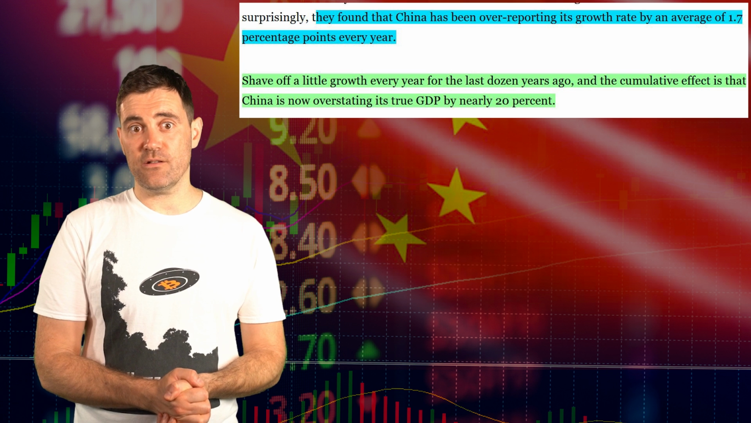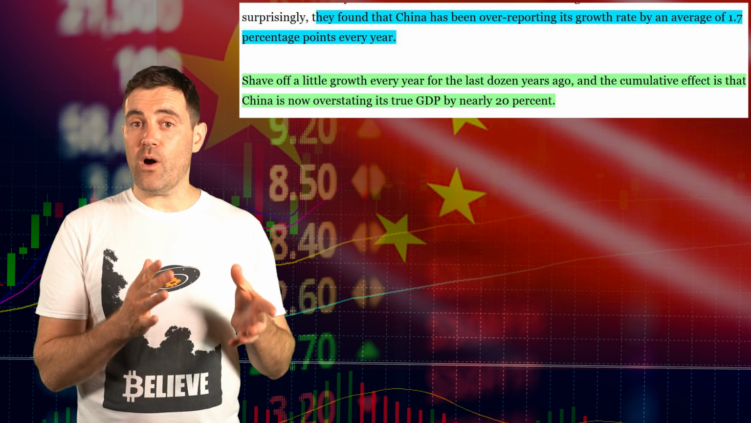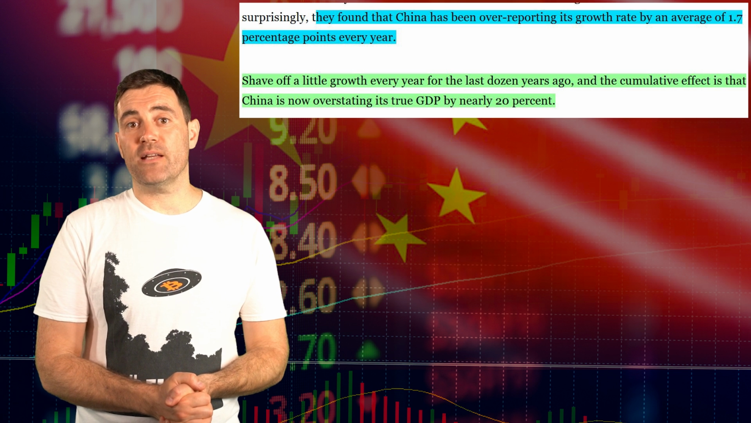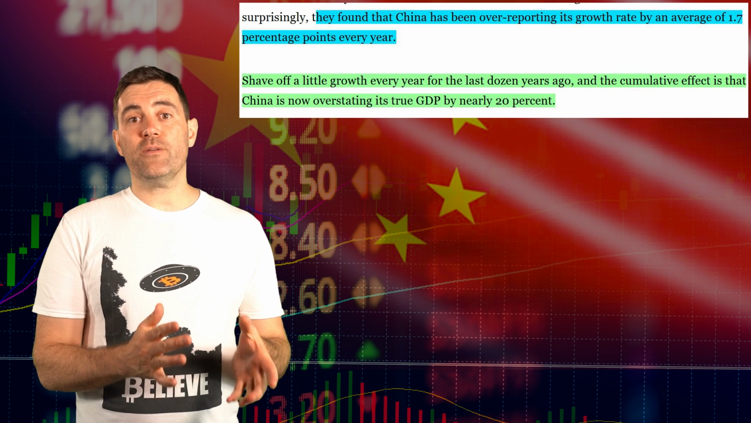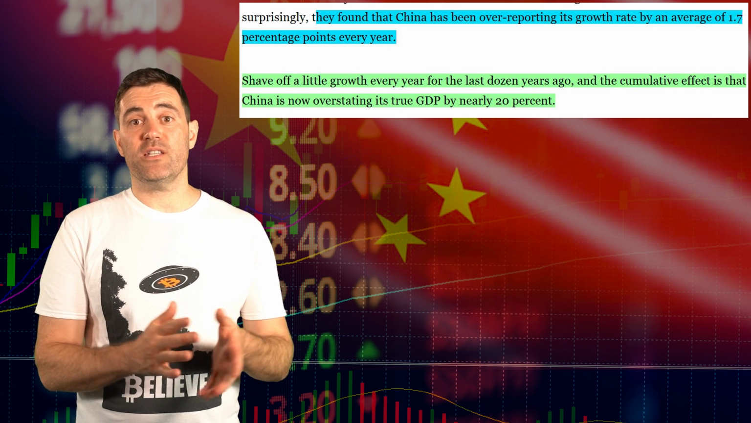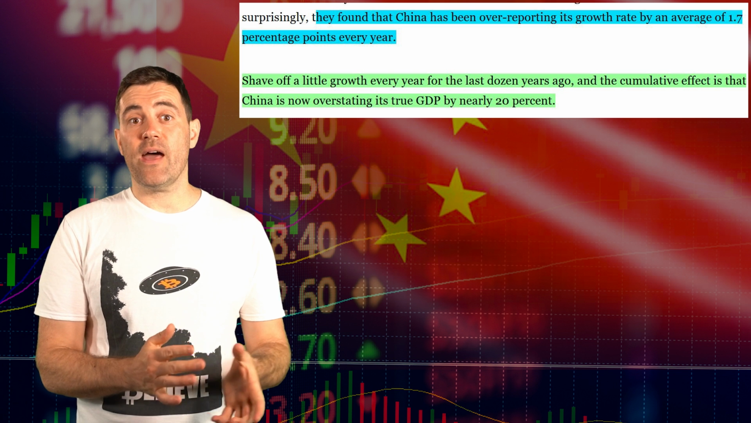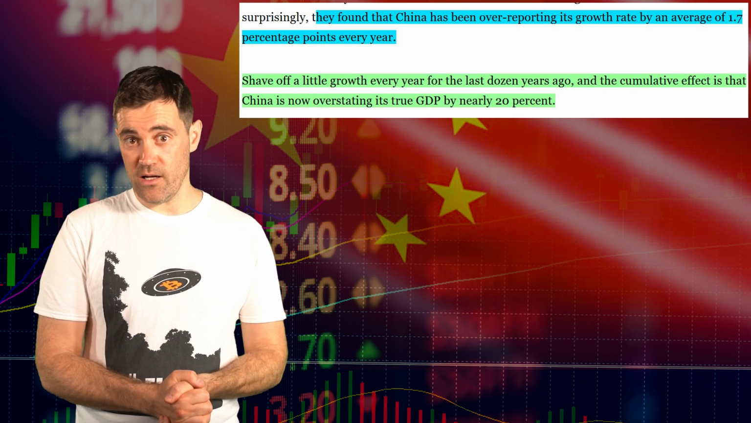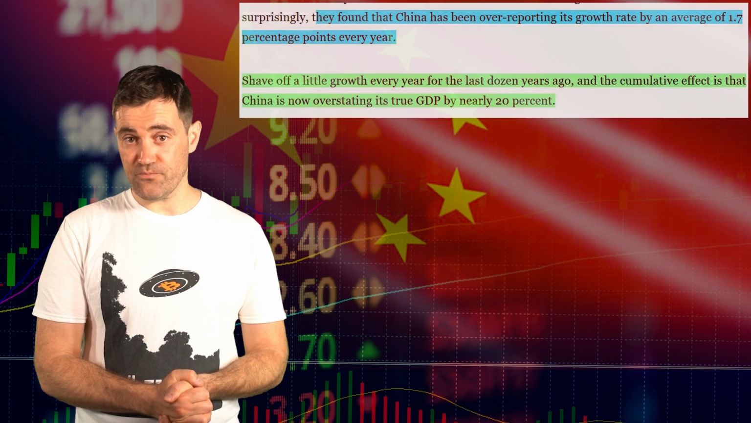1.7% since 2008. Now, while that may not sound like a lot off the bat, you have to consider the impact of compounding. Over the period from 2008 to 2020, the length of the study, that would imply that Chinese GDP is a full 20% lower than is being reported right now. Just think about that. Okay, so that's pretty startling.